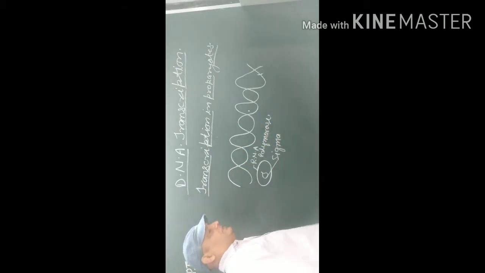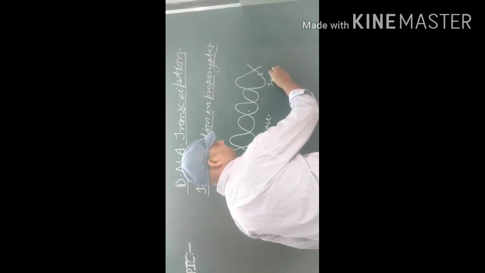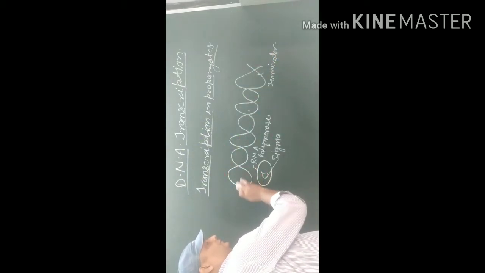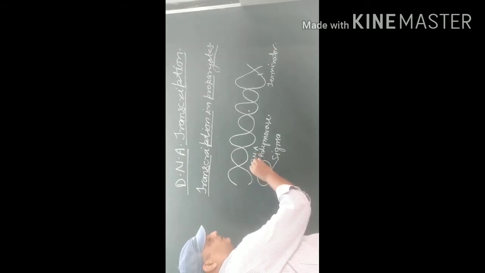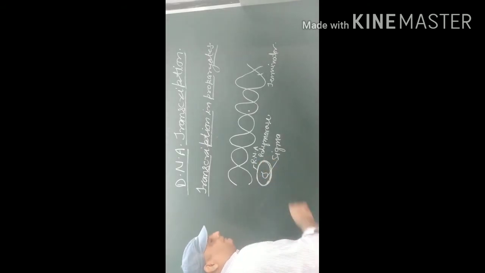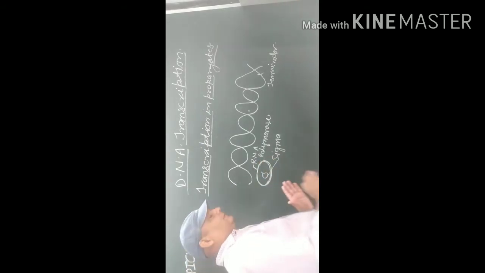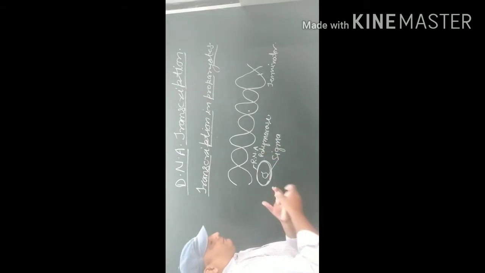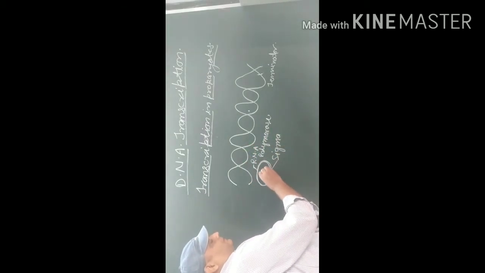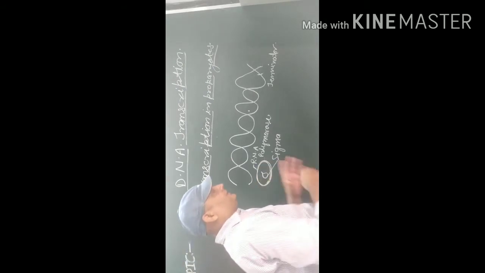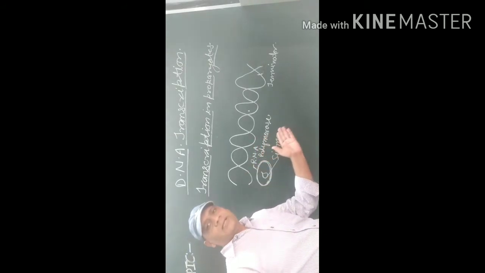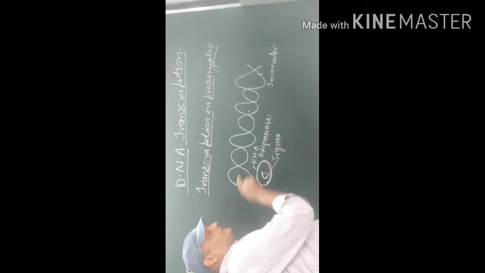So during the initiation process, RNA polymerase binds with the sigma factor and the opening of the DNA helix starts. RNA polymerase breaks the bonds between the strands of the DNA helix and starts the process. This is known as initiation.